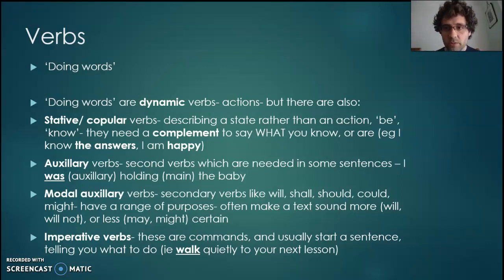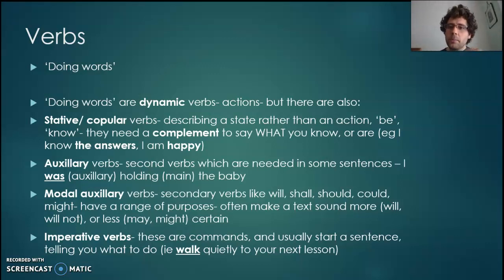However, there are certain types of auxiliary verb that are particularly useful. These are modals or modal auxiliary verbs. Now, these are secondary verbs, but they're words like will or shall or should or could or might or may. They've got a range of purposes, which I'll talk about shortly, but they are particularly meaningful. They often make a text say more or less certain, and we'll look at why they might do that shortly.